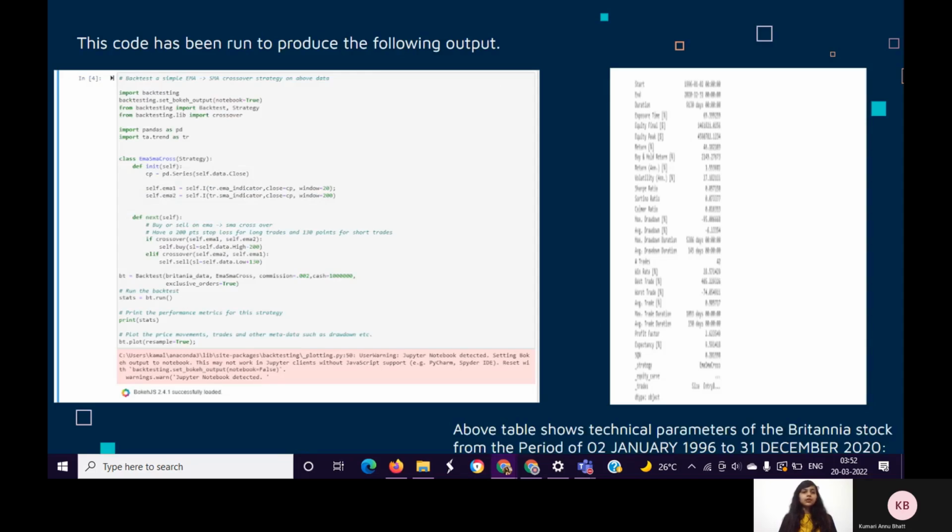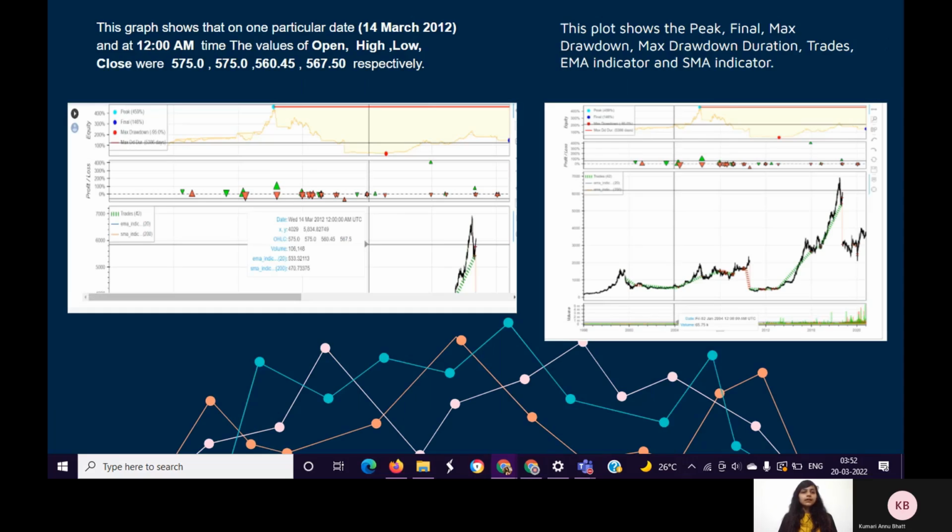The following code has been run to produce the following output. The table shows all technical parameters of the Britannia stock from the period of 2nd January 1996 to 31st December 2020. From this table, the return, volatility, expectancy, and average trade can be depicted. This graph shows that on one particular date, that is on 14th March 2012 at 12 am, the values of open, high, low, and close were 575.0, 575.0, 560.45, and 567.50 respectively. The volume of the stock traded on that particular day was 1,06,148.